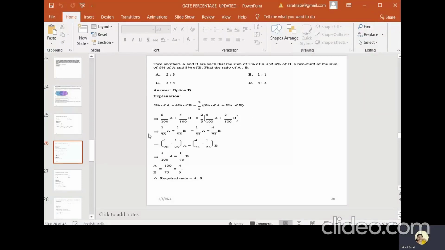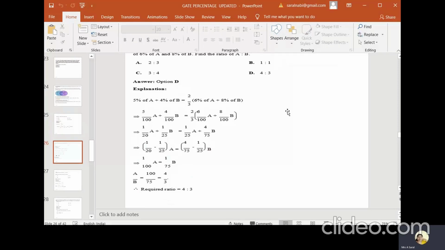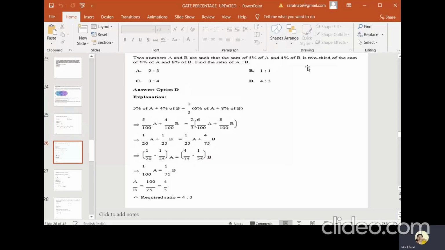Sorry for the interruption due to network issues. The two numbers A and B are such that the sum of 25% of A and 4% of B is 2/3 of the sum of 6% of A and 8% of B. So find the ratio of A and B. It's very simple actually, just listen carefully. The sum of 5% of A plus 4% of B is equal to 2/3 of the sum of 6% of A plus 8% of B.